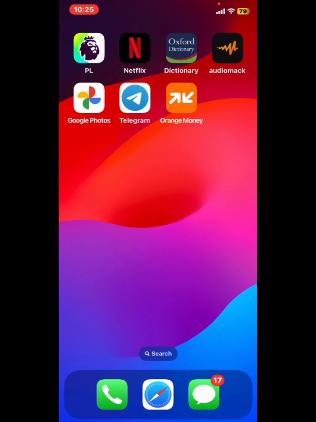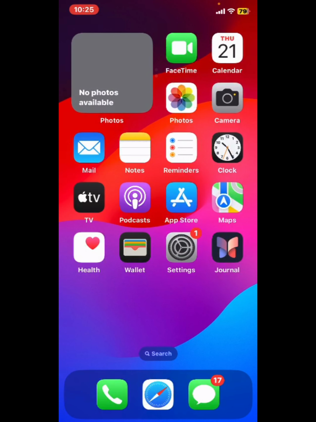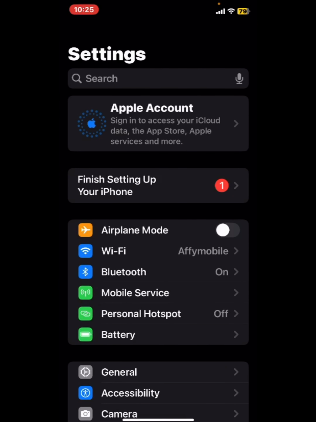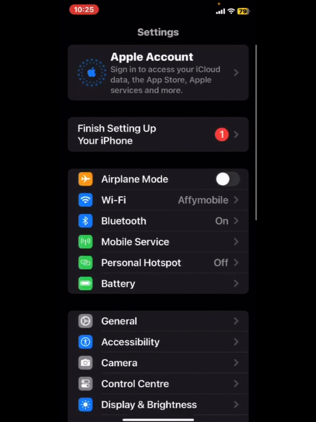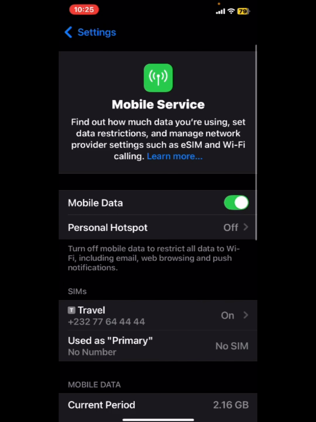So now we're inside my phone. Look for Settings. Look for Settings. You click on it. You wait until it disappears. You look for Mobile Services. Mind you, I use iOS 18. If you have a lower version, look for Mobile Service. You click on it.